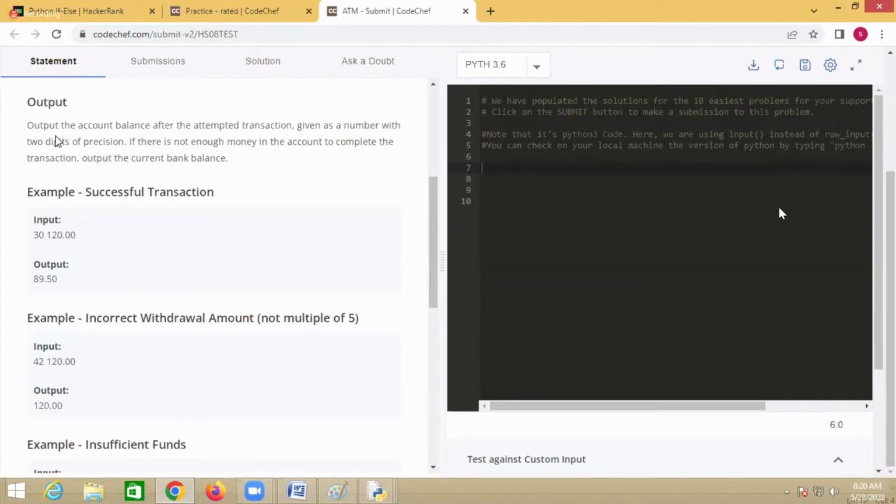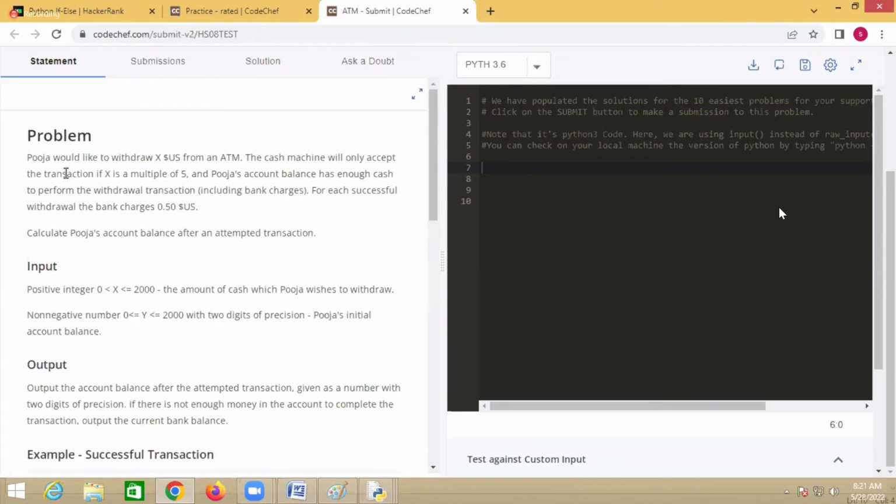Now, what is the output expected? Output the account balance after the attempted transaction, given as a number with 2 digits of precision. After the decimal point, you have to display 2 digits. If there is not enough money in the account to complete the transaction, output the current bank balance, right? So what do you have to input? Two things: one is the amount and the other is the balance. The output expected after the transaction is the remaining balance, right?